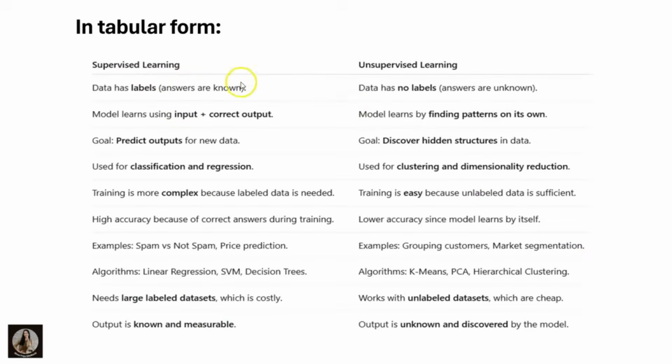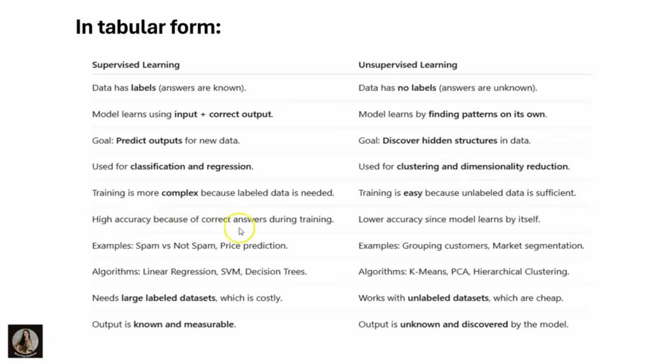Here is a comparison for better understanding. Supervised learning means data has labels; in unsupervised learning, data has no labels. Supervised models learn using input and correct output; unsupervised models learn by finding patterns on their own. Supervised is used for classification and regression; unsupervised is used for clustering and dimensionality reduction. The main goal of supervised learning is to predict outputs for new data; the main goal of unsupervised learning is to discover hidden structure in the data. Supervised training is more complex because labeled data is needed. Unsupervised training is very easy because unlabeled data is sufficient.